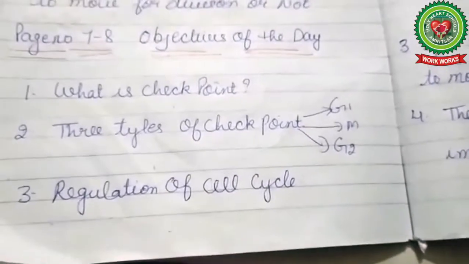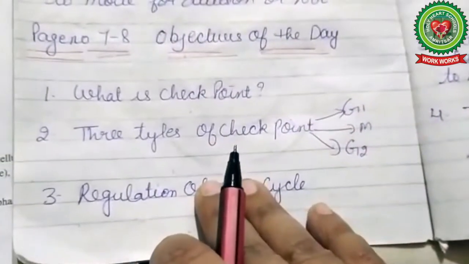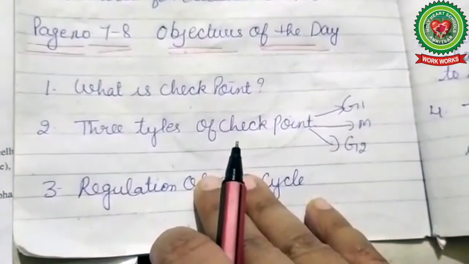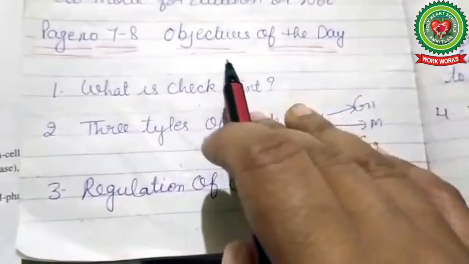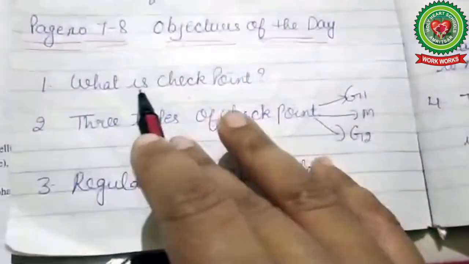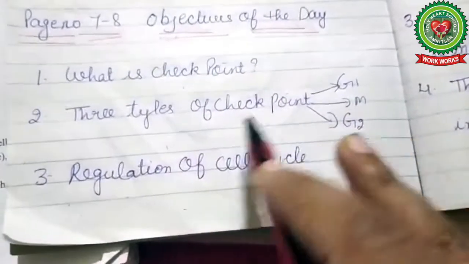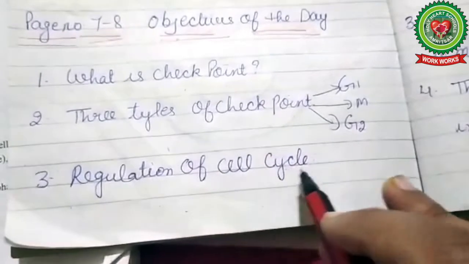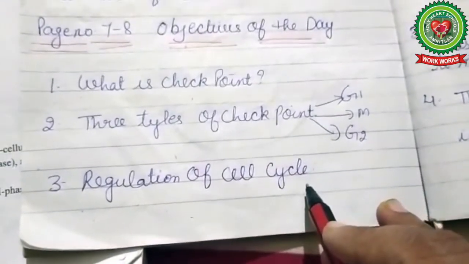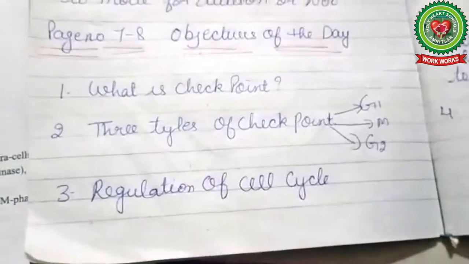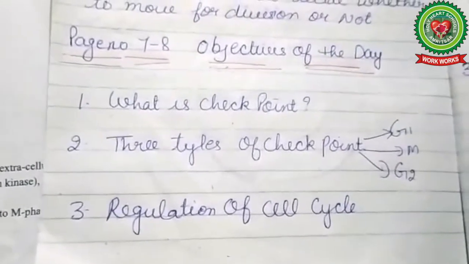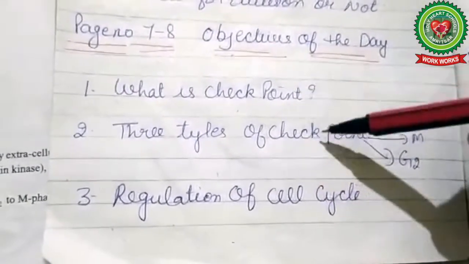Good morning, students. We have already discussed the concept of the cell cycle and its stages. The objectives of today are: what is a checkpoint, three types of checkpoints, and regulation of the cell cycle. Now, we will start the topic checkpoints of the cell cycle.